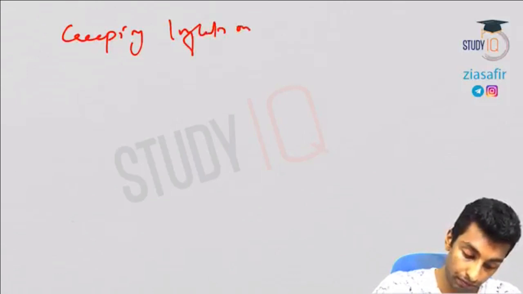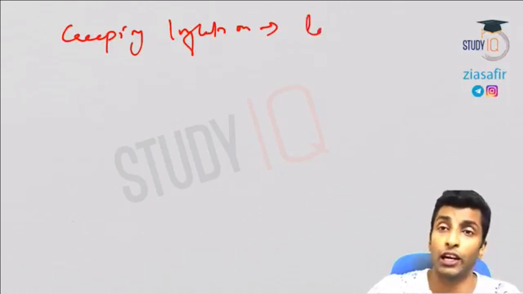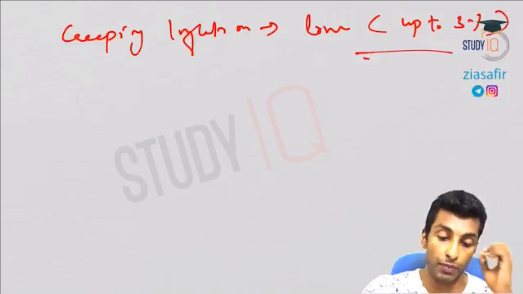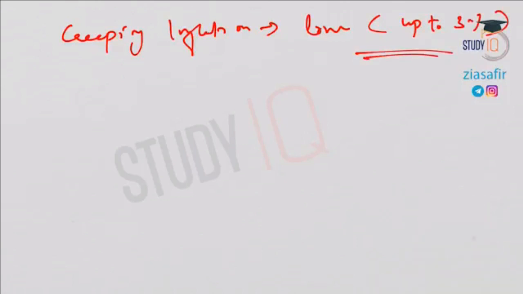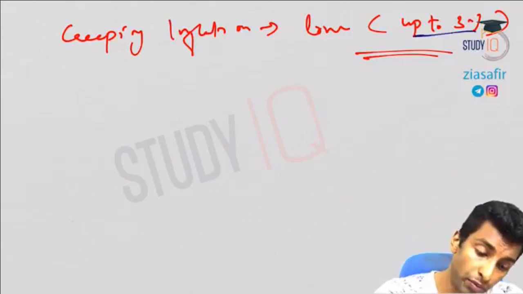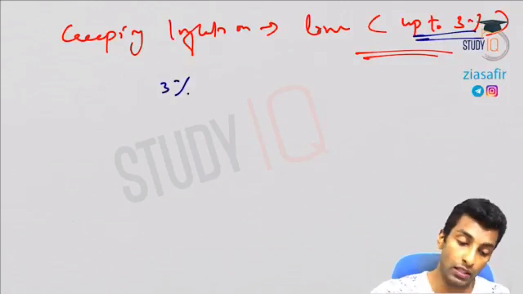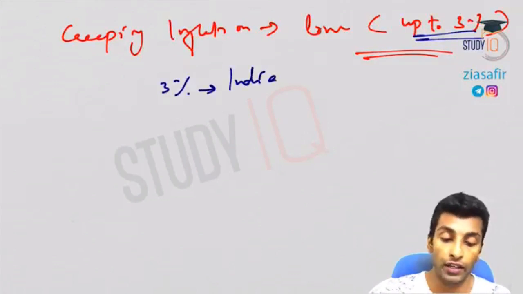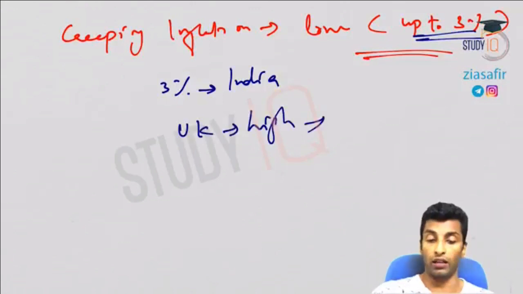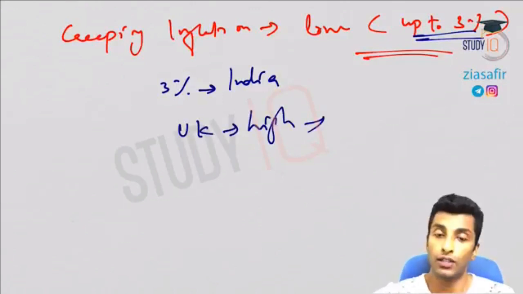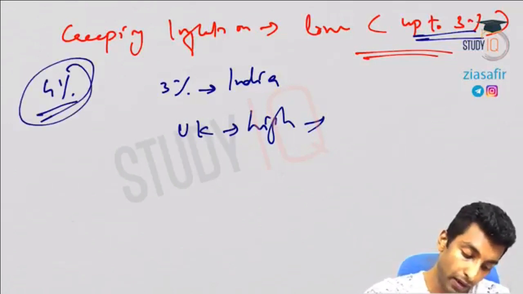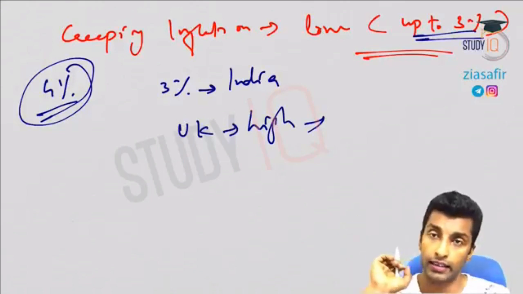Creeping inflation. So it is basically low inflation. So up to 3%. Up to 3% is creeping inflation. So it is better to say low. It is not preferred to say this particular value. This 3%, when we say in the context of India, it is low. But when we say in the context of UK, it is so high. So when it comes to India, as per Urjit Patel committee, 4% is the desirable, ideal, targeted rate of inflation.